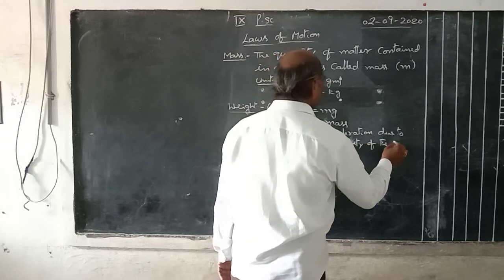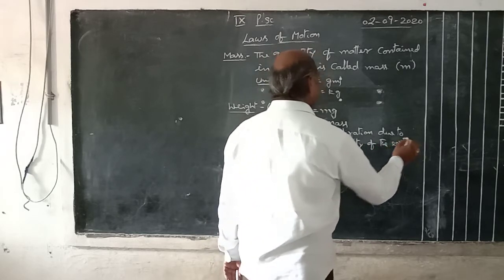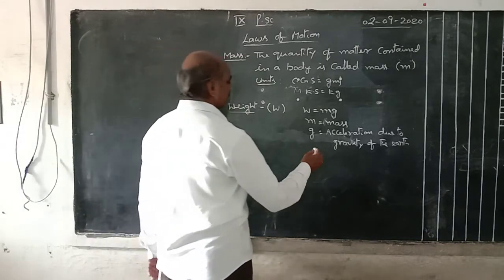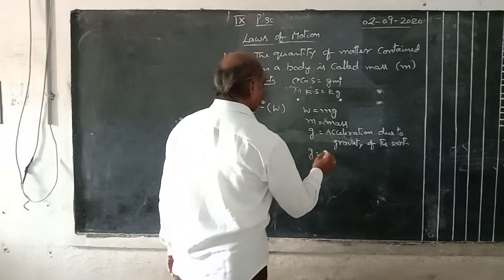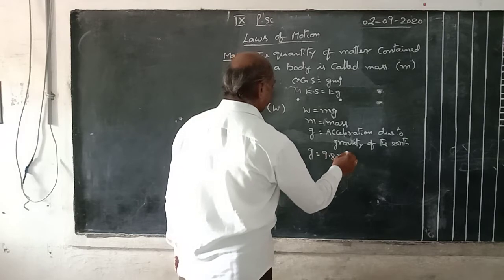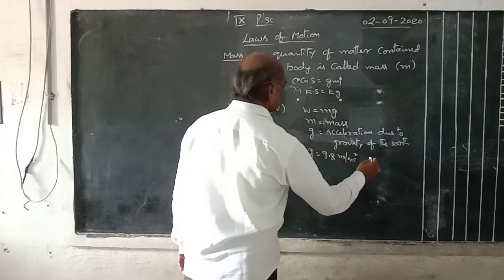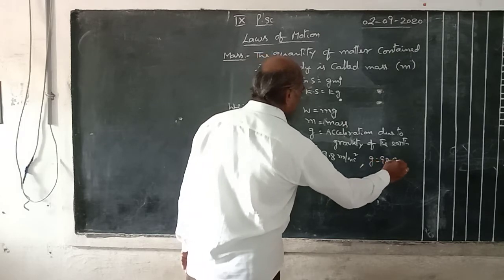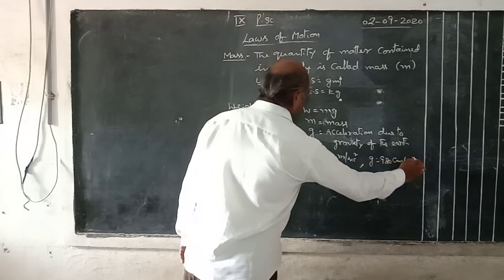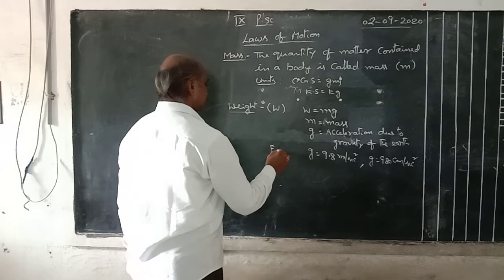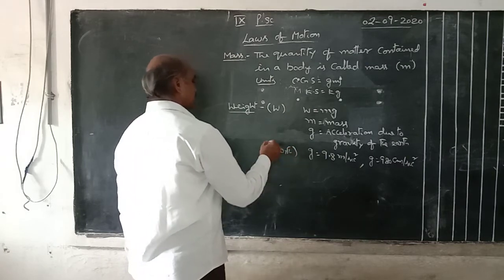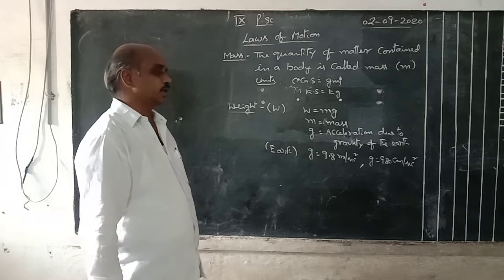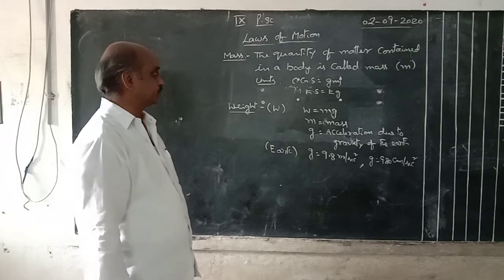Here g value is generally 9.8 meter per second square or 980 centimeter per second square. On this earth, g value is 9.8 meter per second square or 980 centimeter per second square.